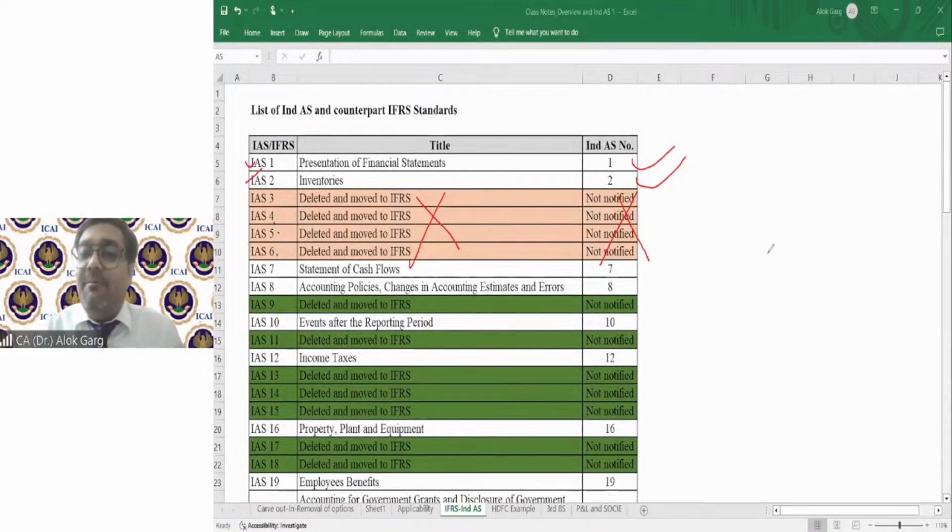But as a part of the convergence project, we had to maintain the same numbering system. That is why we have also not converged IND AS 3, 4, 5, 6. IAS 7 and 8 are there, so we have notified IND AS 7 and 8. IAS 9 is not there, so we have not notified IND AS 9. 10 is there, we have notified. 11 is not there, we have not notified. So these standards we have not notified, right?